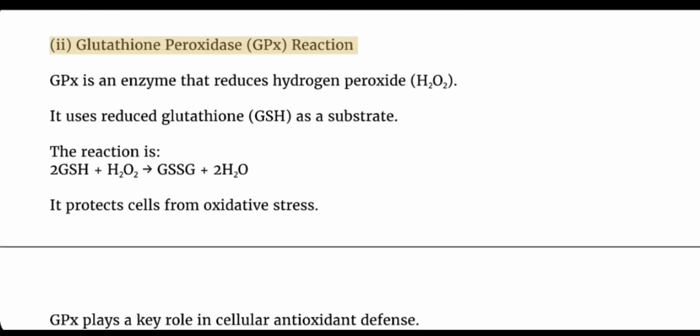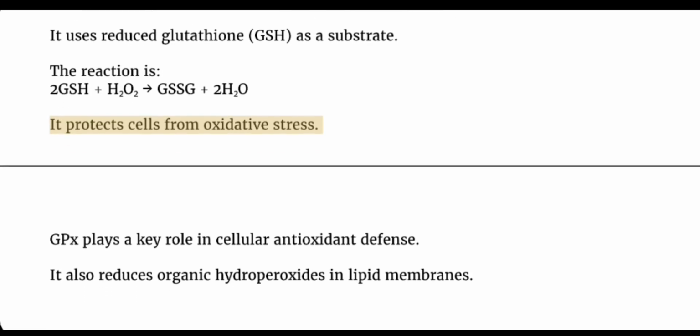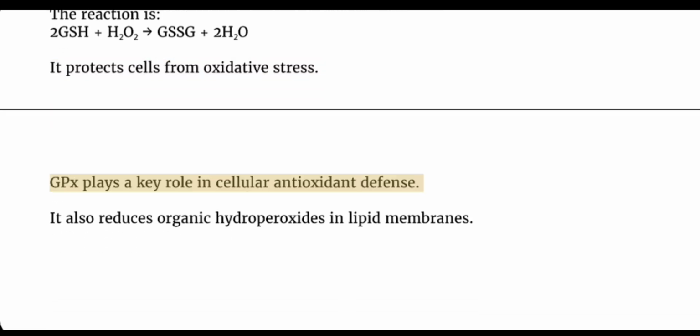Glutathione peroxidase (GPX) reaction. GPX is an enzyme that reduces hydrogen peroxide (H2O2). It uses reduced glutathione (GSH) as a substrate. The reaction is 2 GSH plus H2O2 gives GSSG plus 2 H2O. It protects cells from oxidative stress. GPX plays a key role in cellular antioxidant defense. It also reduces organic hydroperoxides in lipid membrane.